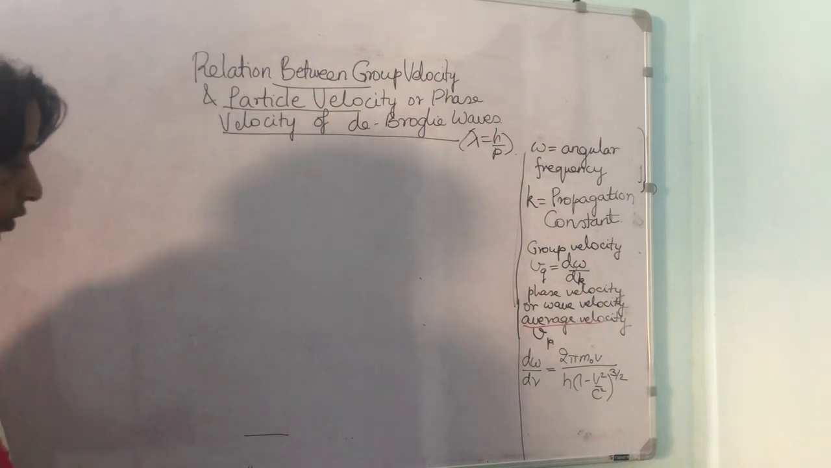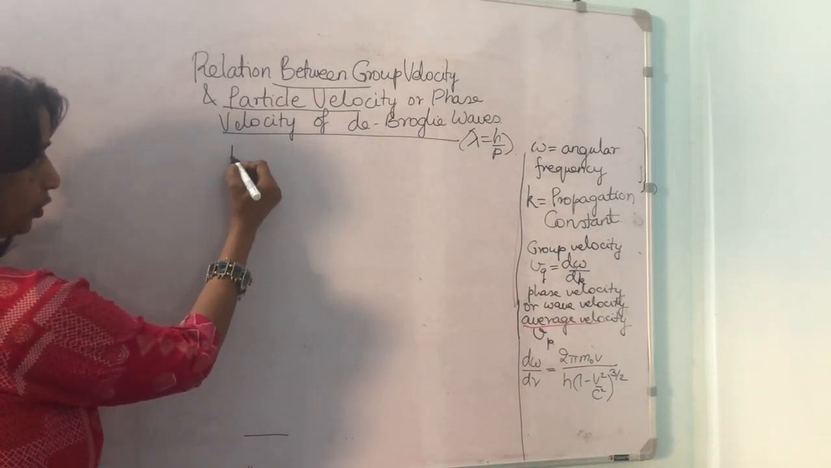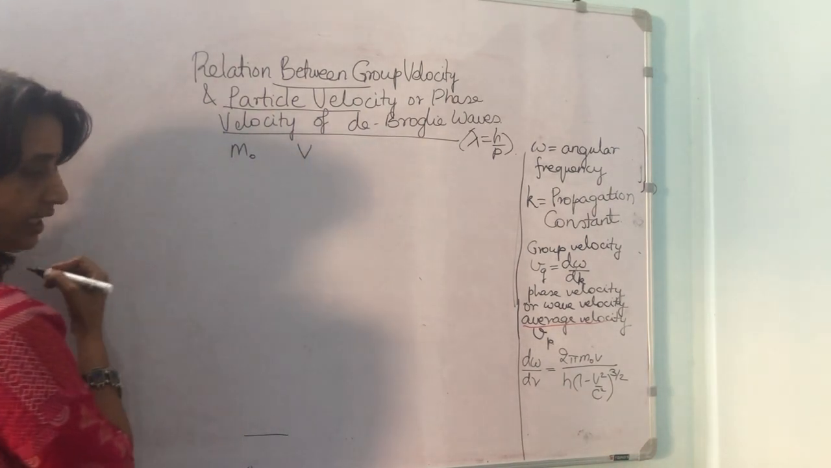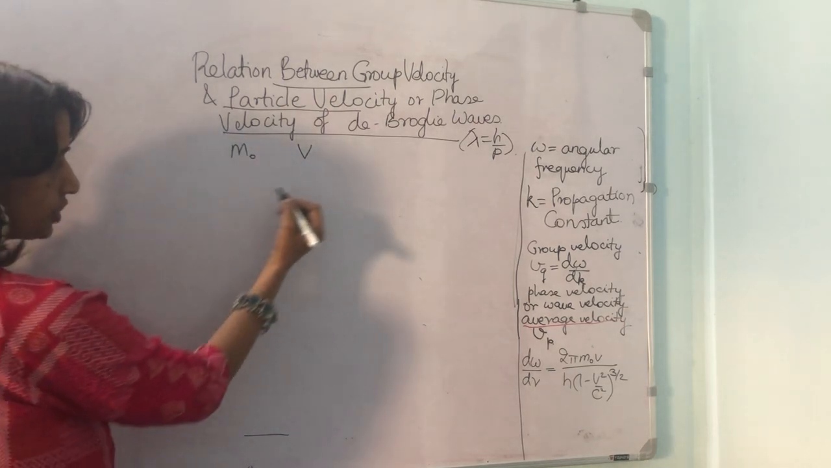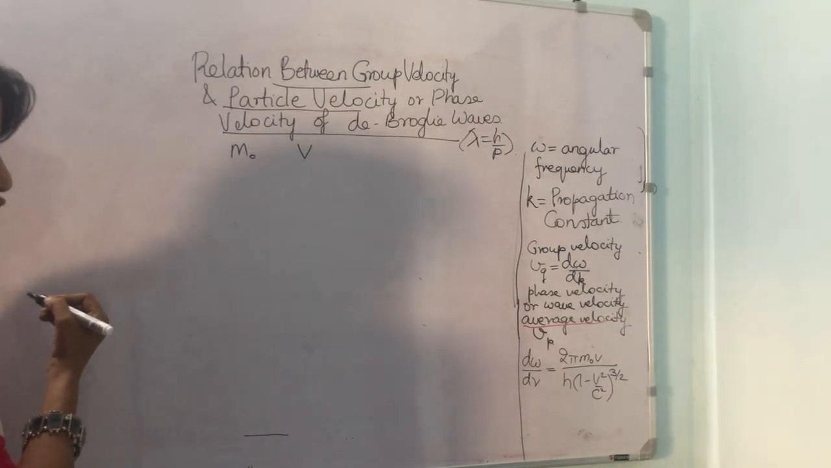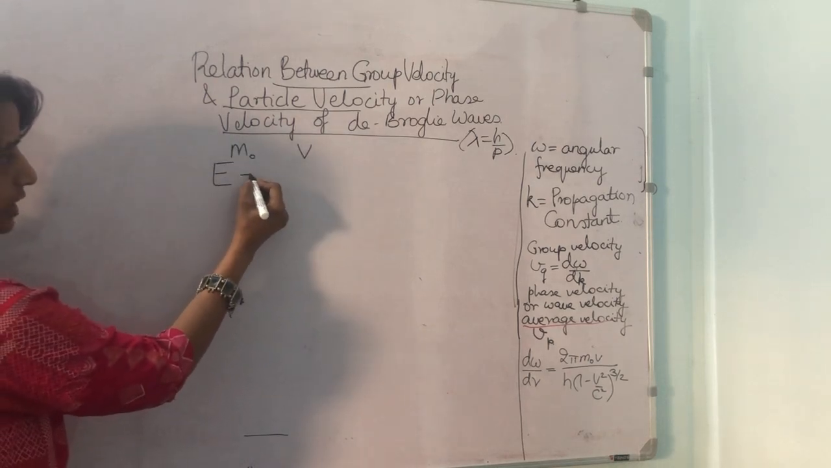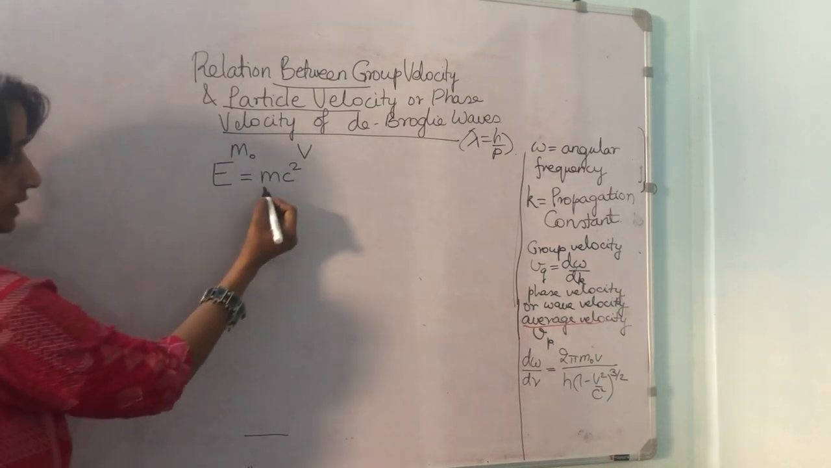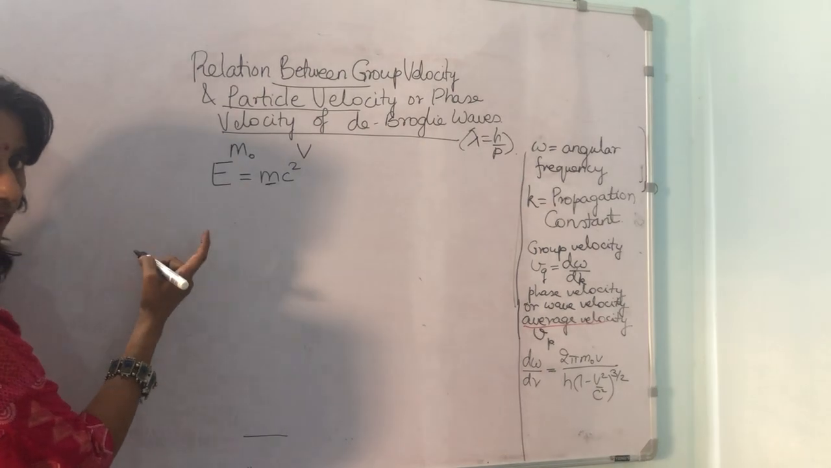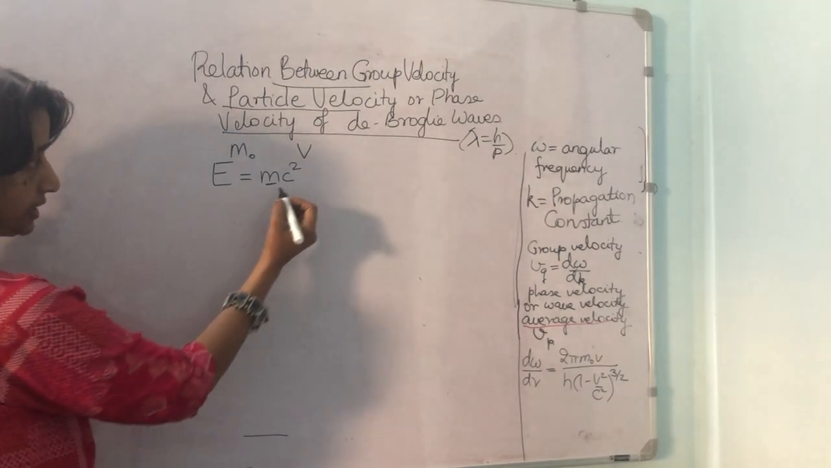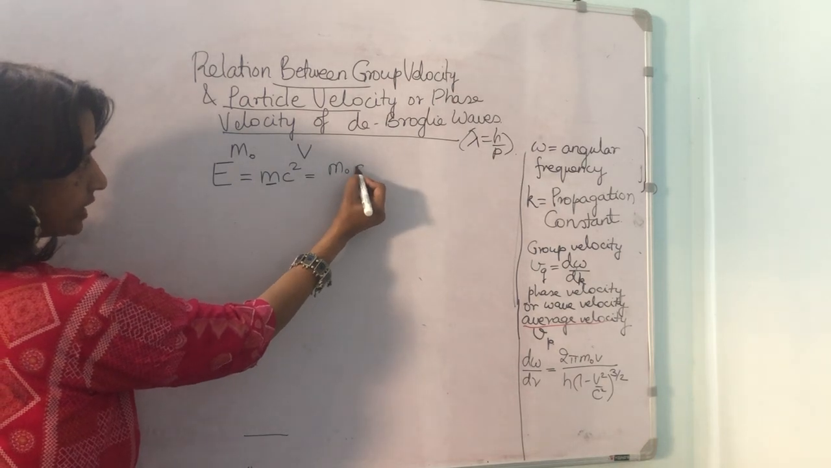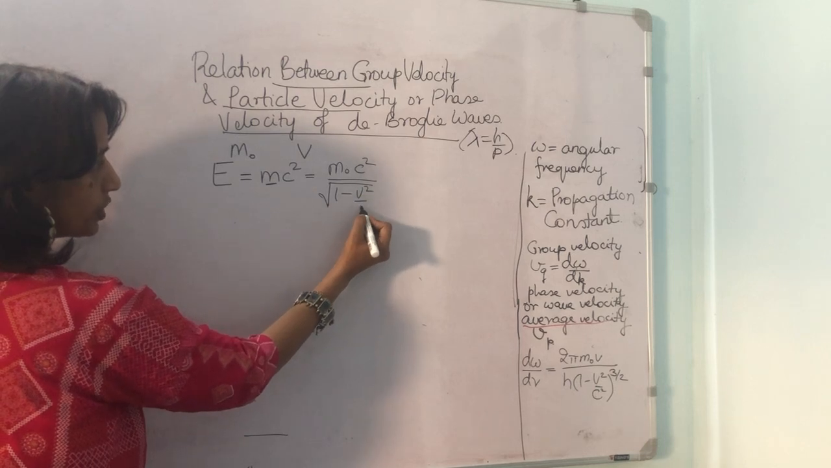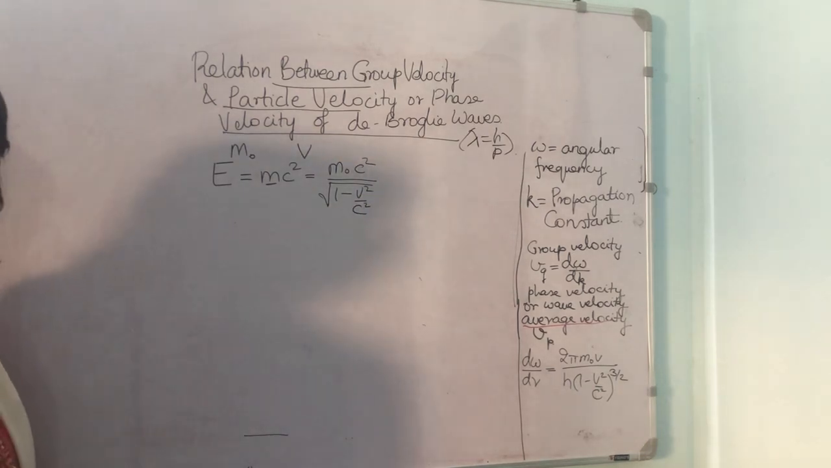Let us begin. Now let us take a particle whose rest mass is m0. It is moving with velocity v comparable with velocity of light c. Now its total energy from Einstein's equation is E is equal to mc square. Here instead of m we will write this in terms of rest mass. So it becomes m0 c square upon under root 1 minus v square by c square, where c is velocity